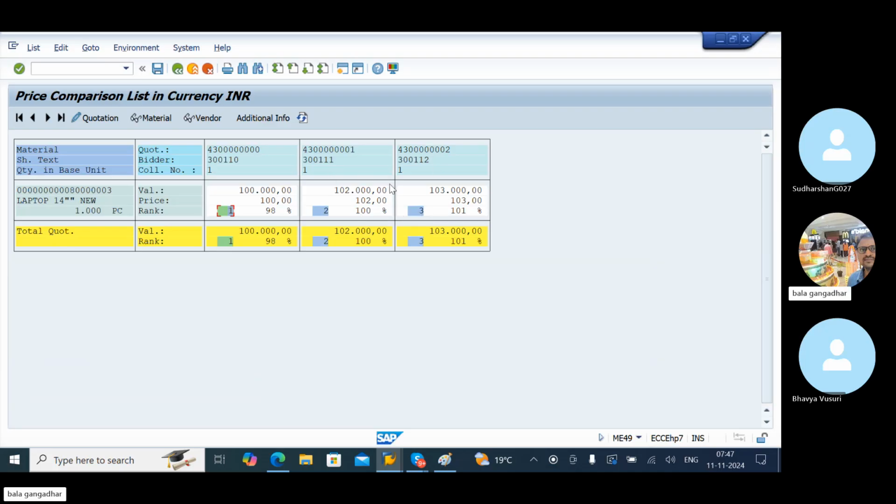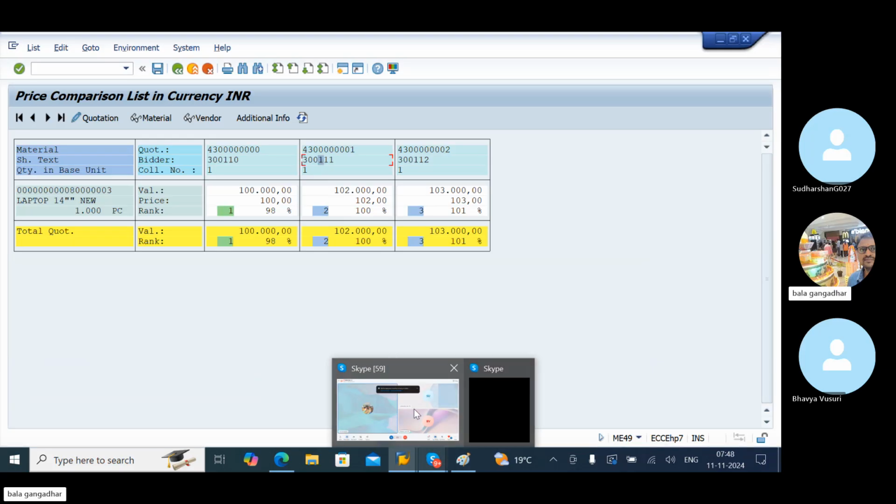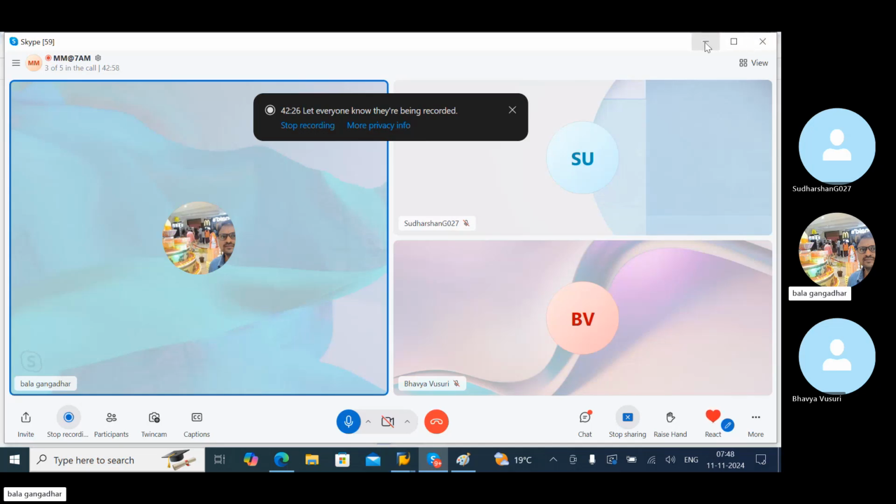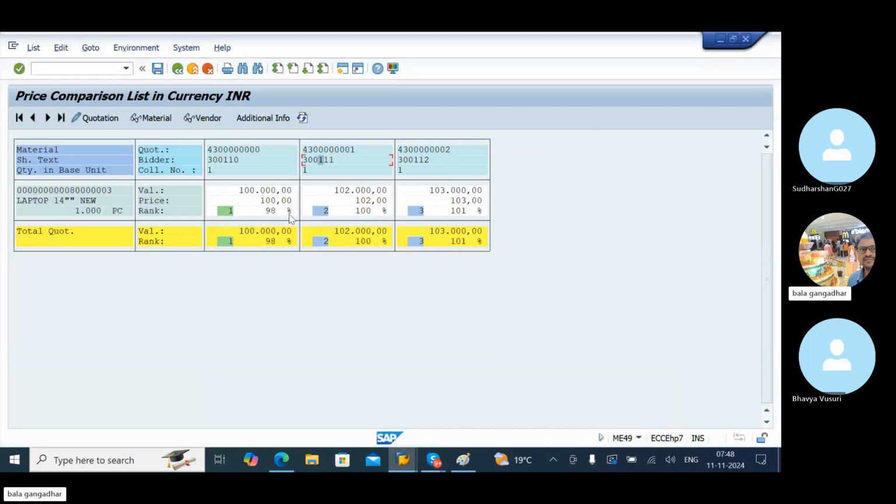Now we have to reject these two vendors. To reject a vendor, select the bidder. Bhavya understood this point. Sudarshan understood this point. What is the purpose of the report? You can easily identify rank 1.